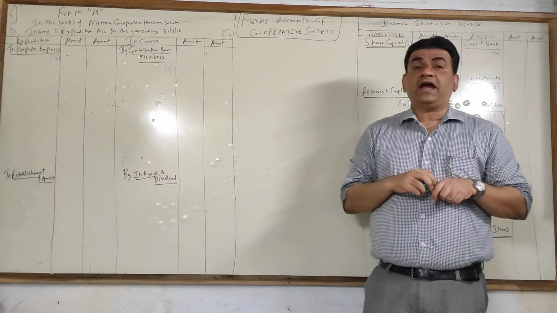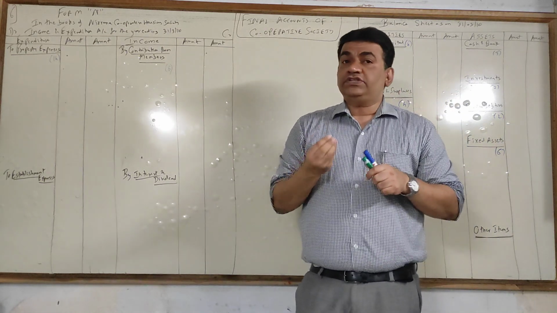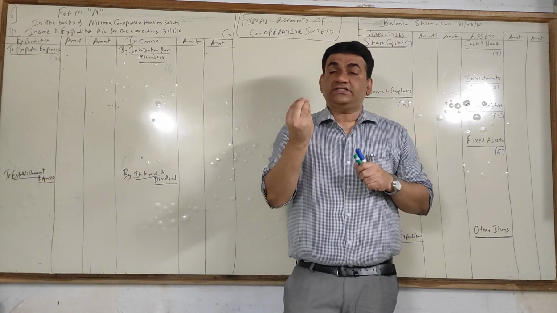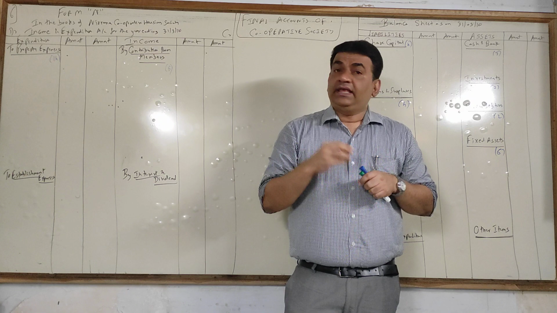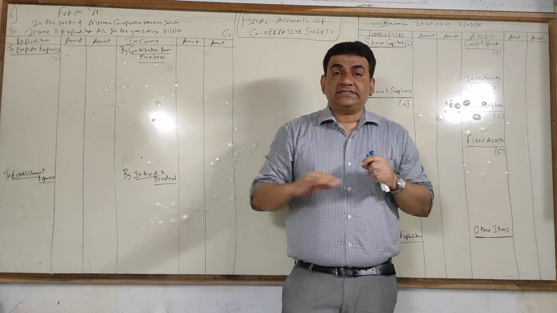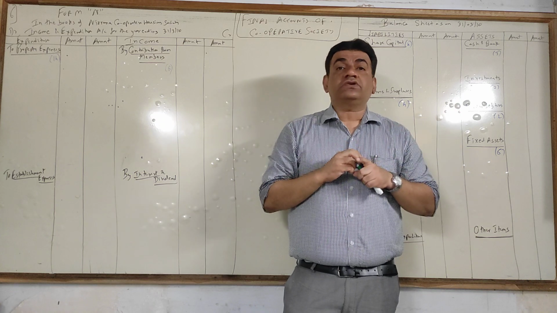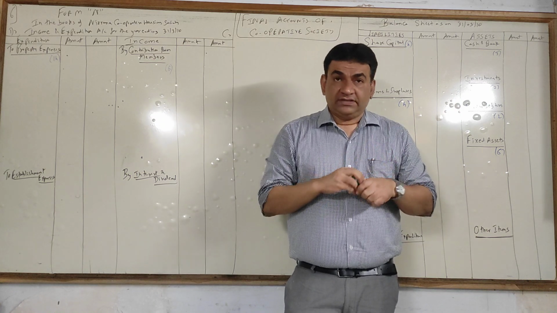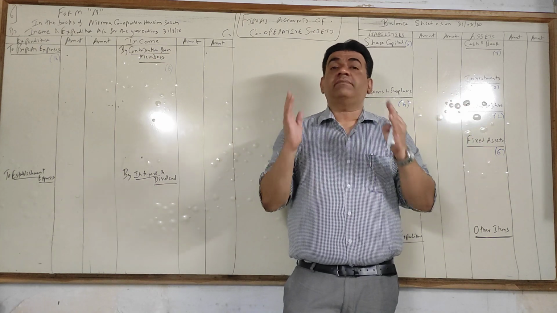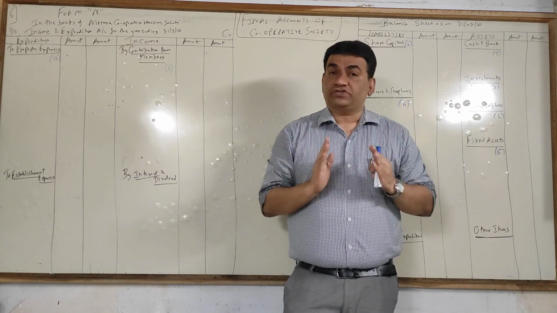Now, before we start with the accounts, first you should have a basic brief: what exactly is a cooperative housing society and what all activities take place. On that basis, the concept of final accounts will become much clearer. Now, most of us stay in houses which are part of a cooperative society.